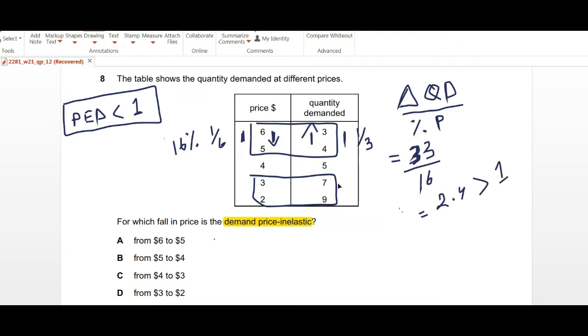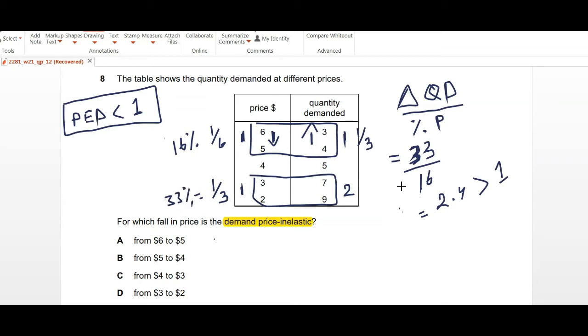So this cannot be the case. If we look at the bottom values, again the price is being reduced by $1 and the quantity demanded is being increased by 2 units. Now if we take the percentage change over here, 1 over 3 will give us around 33.33%.